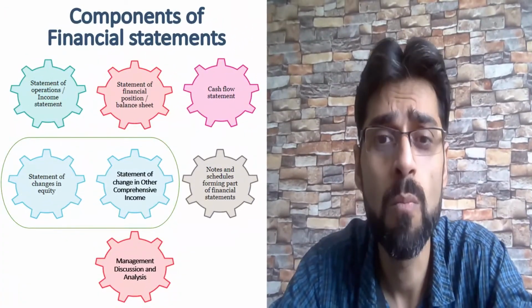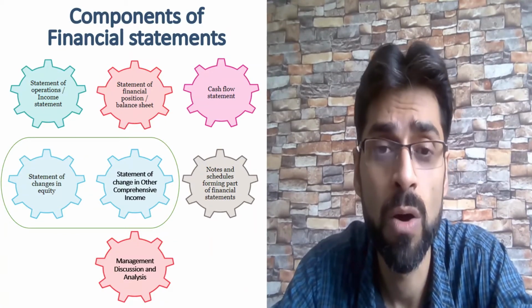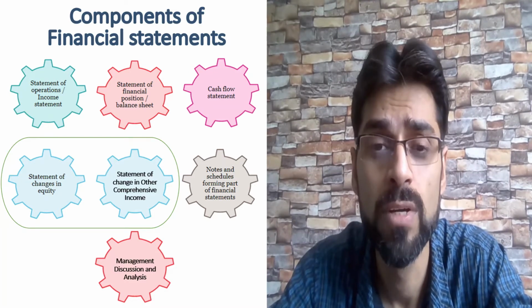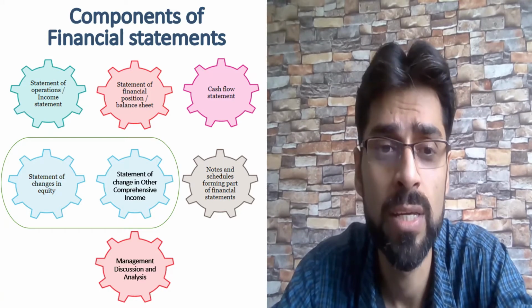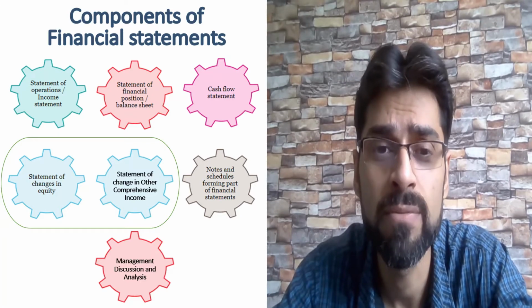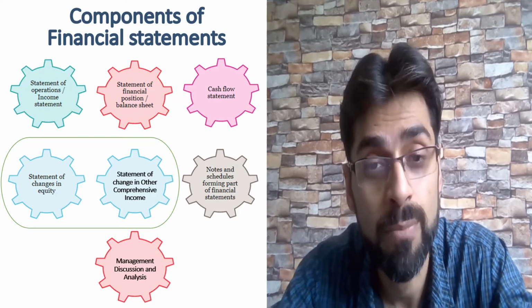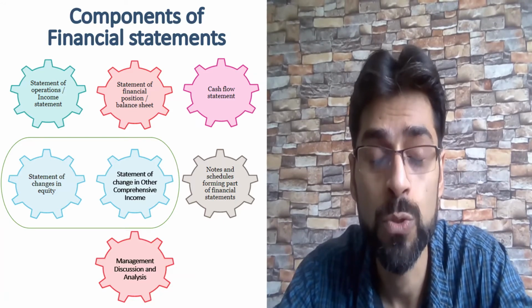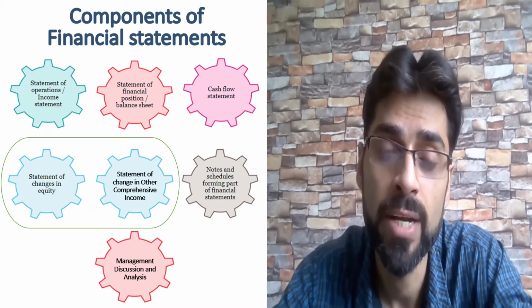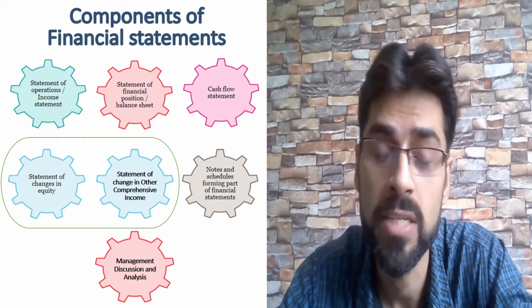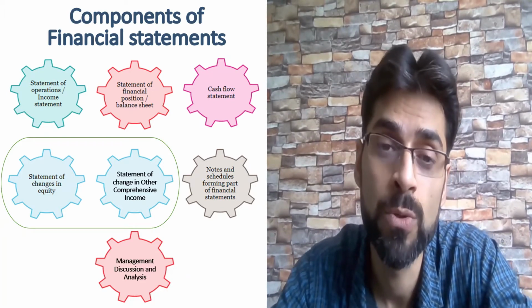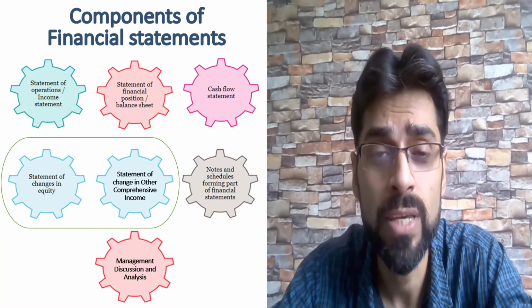So what are the components? As you all know, the income statement, balance sheet and cash flows are the basic components of the financial statement. The income statement represents the financial results for a particular period of time, the balance sheet tells the financial position, and cash flow represents the sources and applications. For cash flow, we start with the net profit, make the non-cash adjustments, and adjust all the movements in operating, investing and financing activities to arrive at the cash flows during that particular period. This we are familiar with.